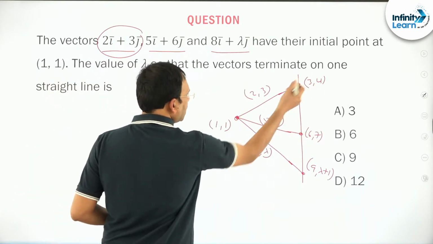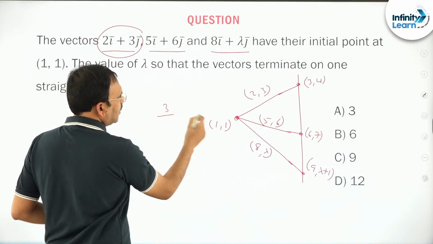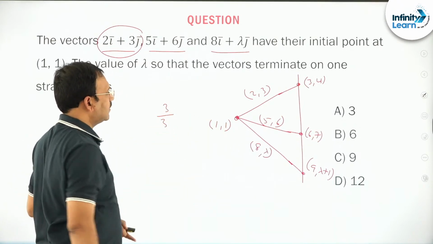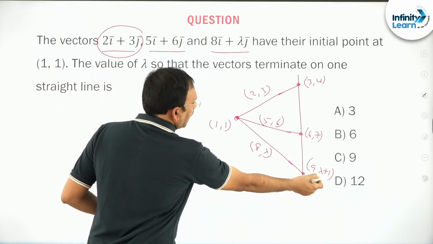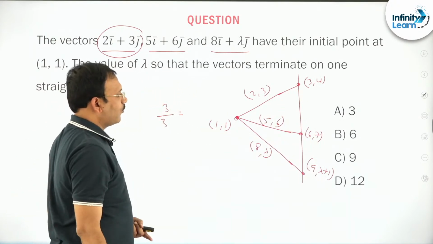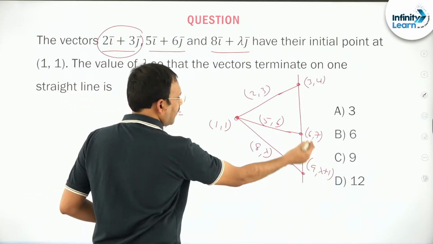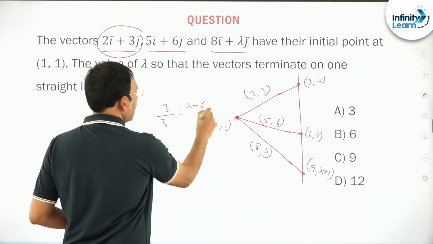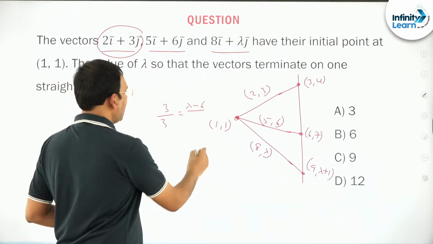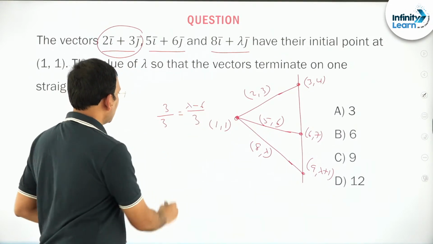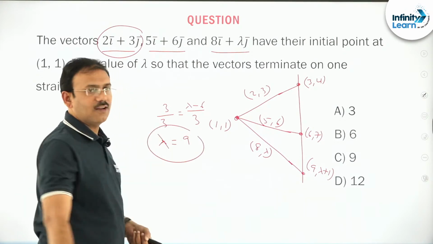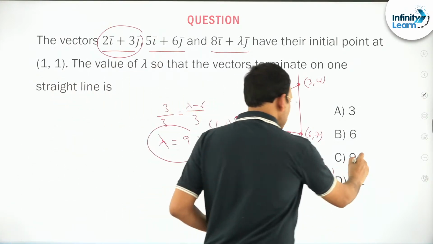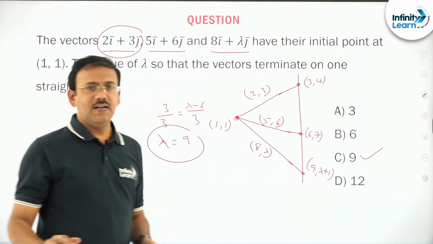What is the slope of this? 7 minus 4 is 3, 6 minus 3 is 3. The slope is 1, whereas this slope must be lambda plus 1 minus 7, that is lambda minus 6, by 9 minus 6, which is 3. So you are going to get lambda is equal to 9. That's all. Simple. You just see this question, friends, not at all difficult.